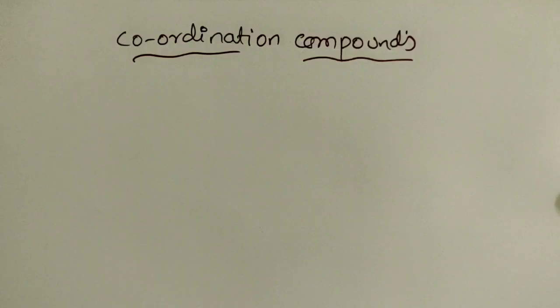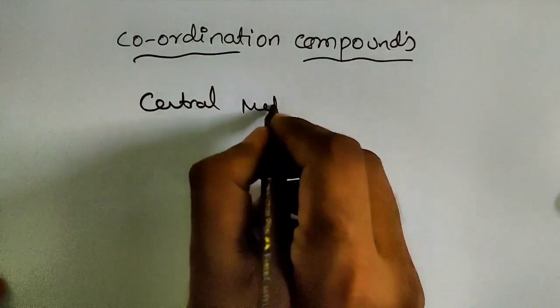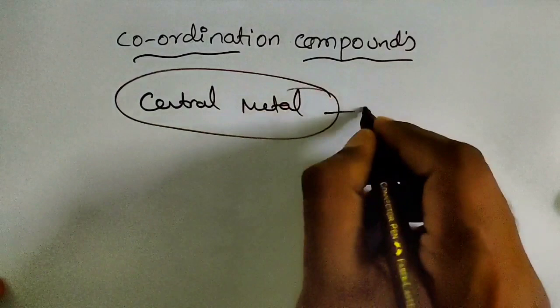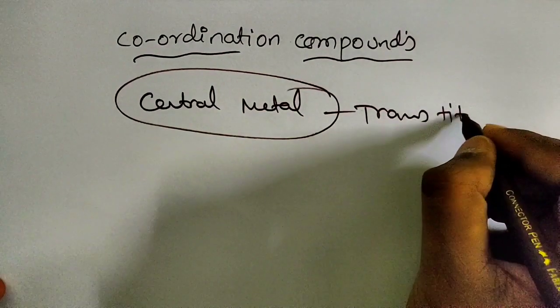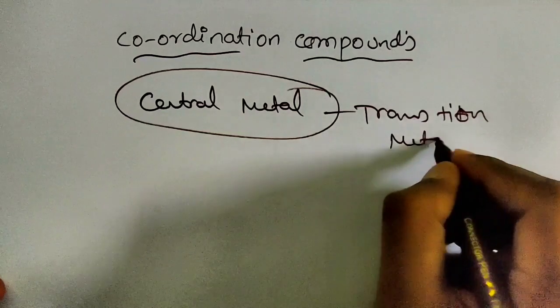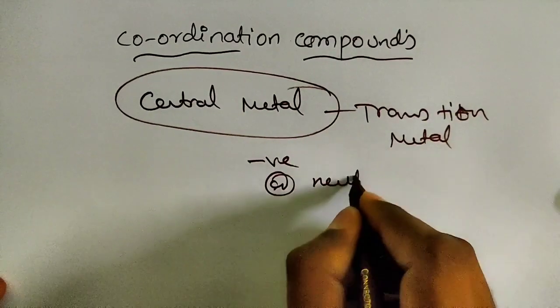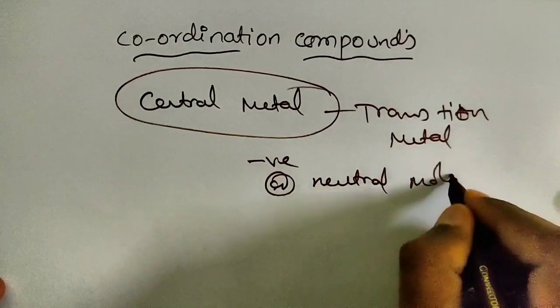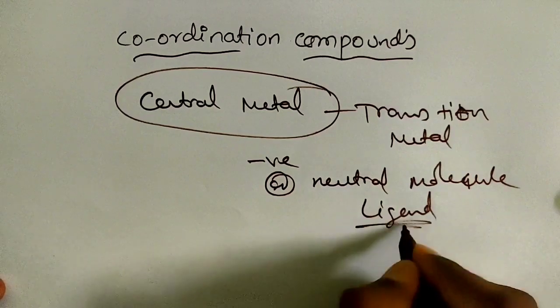Coordination compounds are a special type of compound formed between a central metal atom, which is a transition metal, surrounded by negative or neutral molecules, also called ligands. We will discuss this later.